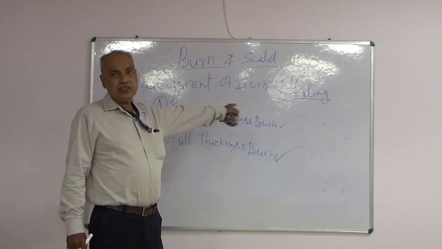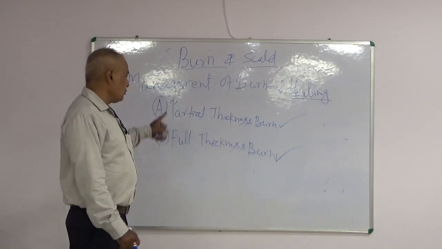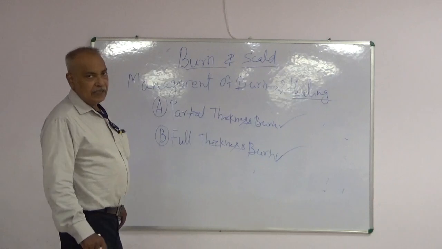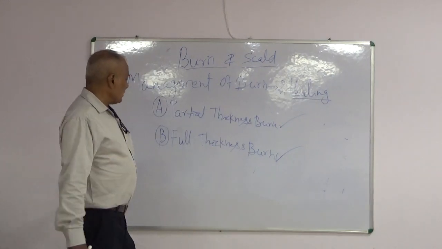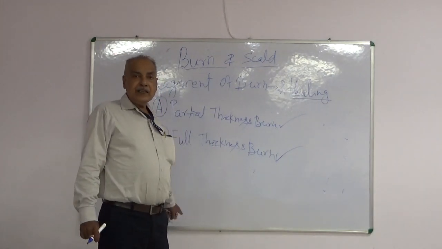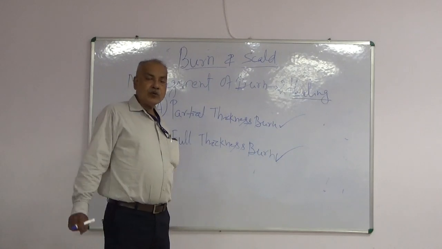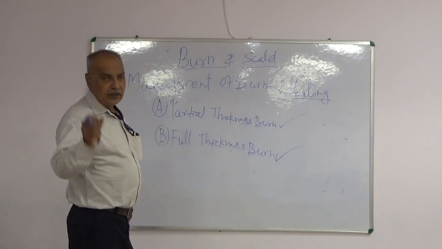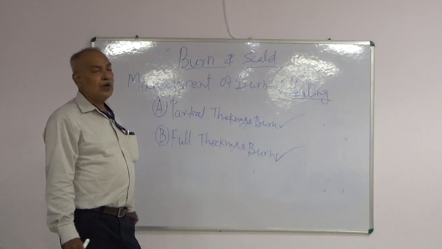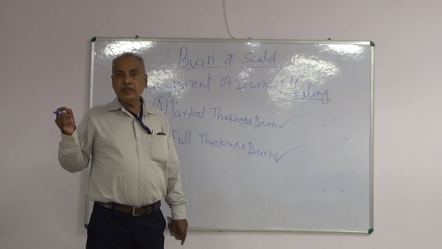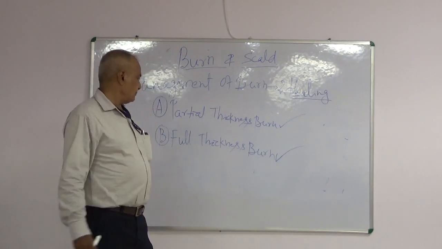Patient feels pain there. In case of full thickness burn, that area is insensitive as the whole skin thickness is burned and there are no viable nerve endings left.